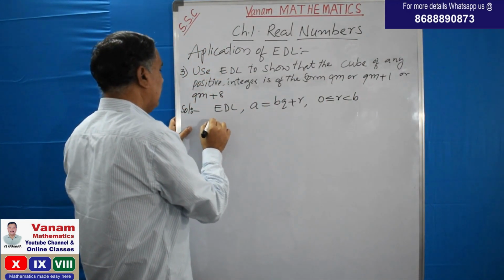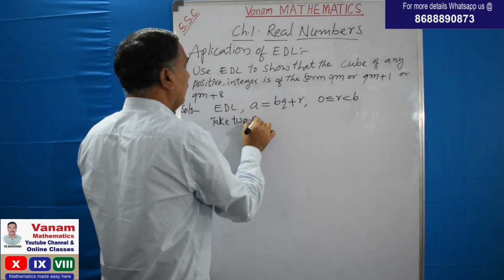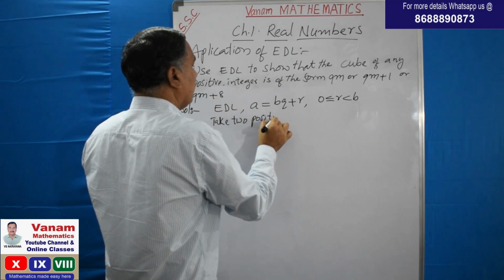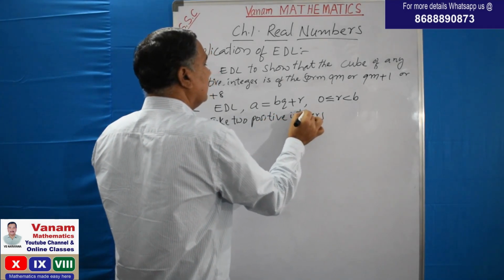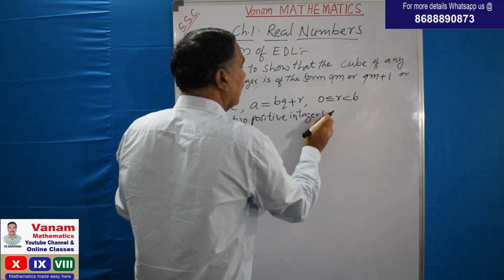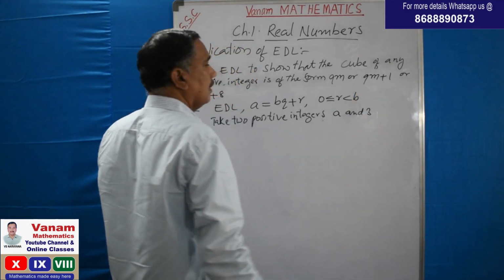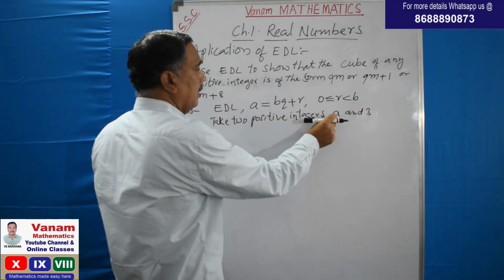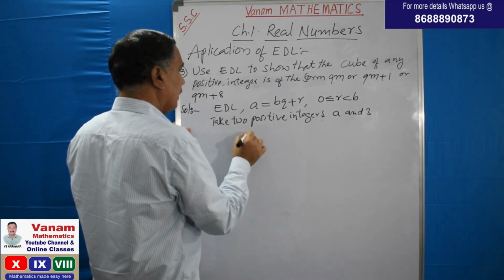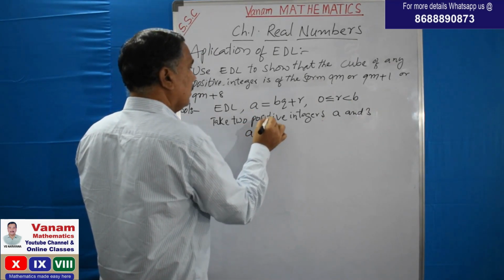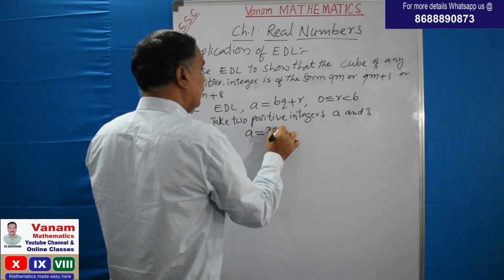Now take two positive integers a and 3. That means a is divided by 3. Now a is equal to bq plus r, and what is the divisor? 3. So a equals 3q plus r.